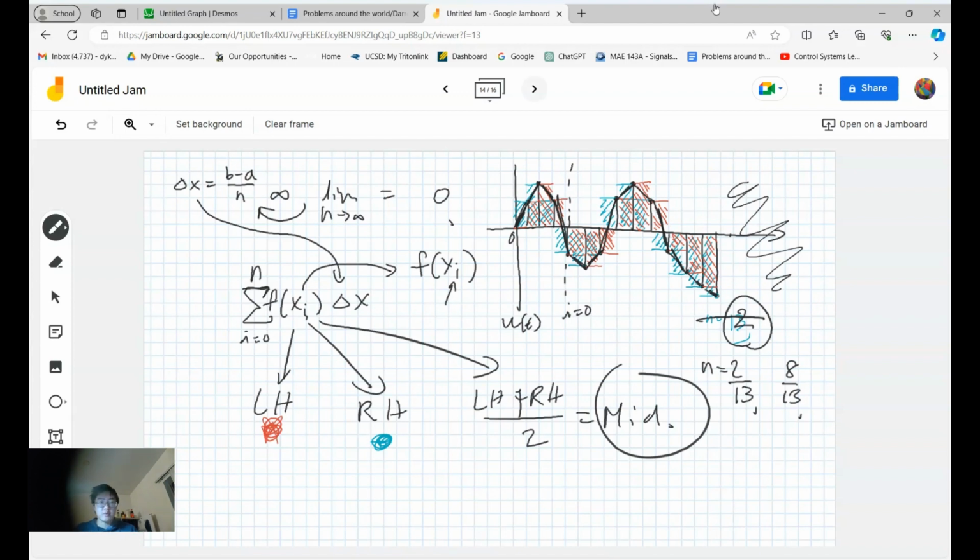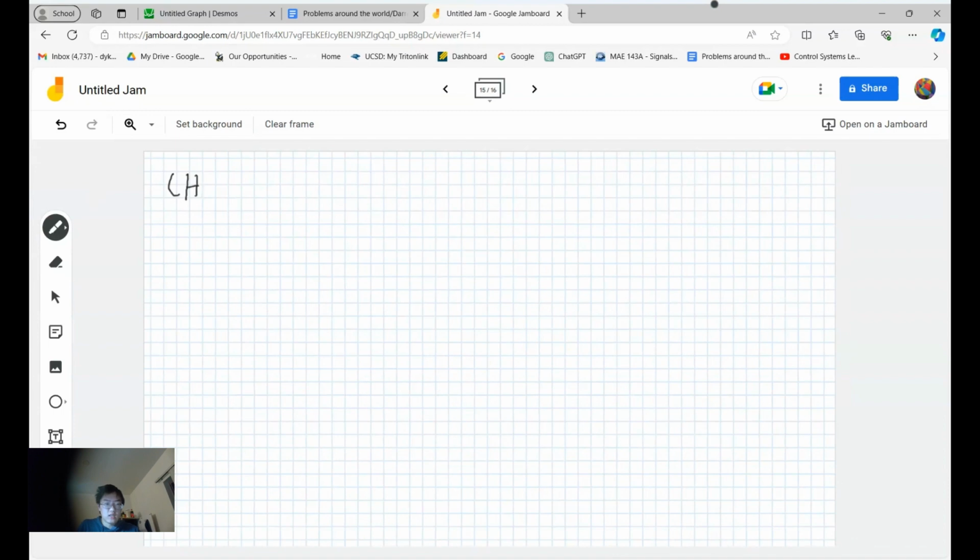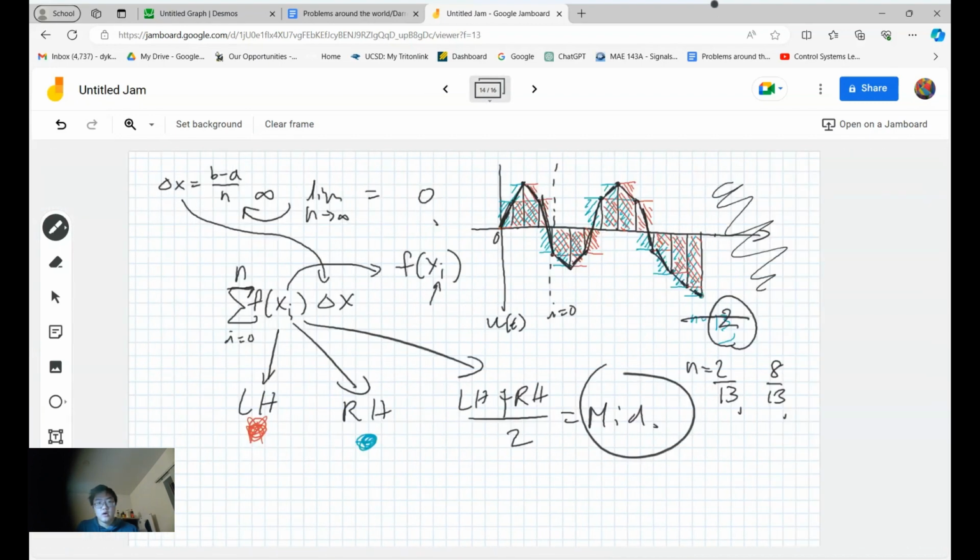It might not make sense, but let's just look at the left hand. The truest definition of left hand is a limit of n equals some number, so let's just denote by a number symbol, and by the function of a.